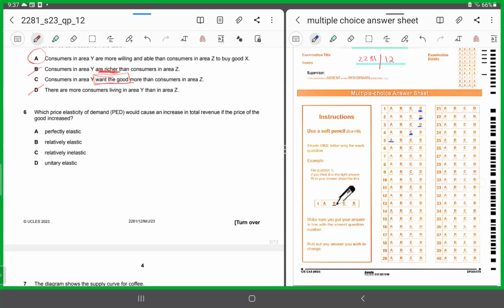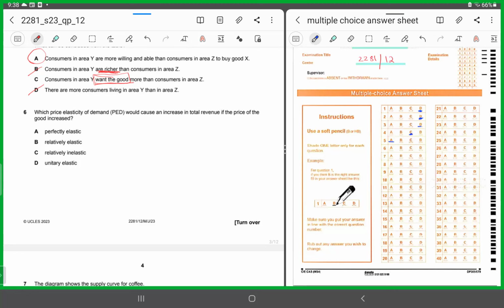If it would be elastic, a little change in the price, if it is rising, would bring around a drastic change in the quantity demanded. We all know if the demand is relatively elastic and if the price is increasing, even if the price is increasing by a little margin, the fall in the quantity demanded would be relatively larger than the increase in the price, right?